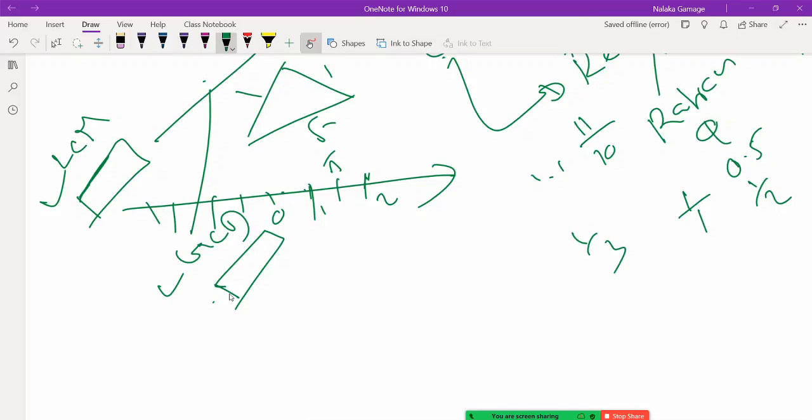When it comes to GCD, we take only the common factors, and we take the smaller power and multiply, and you get the GCD.